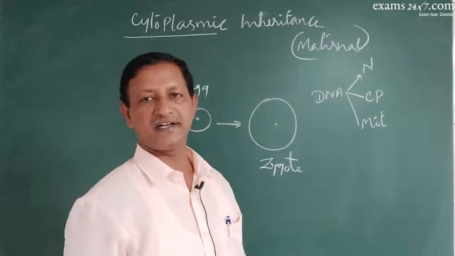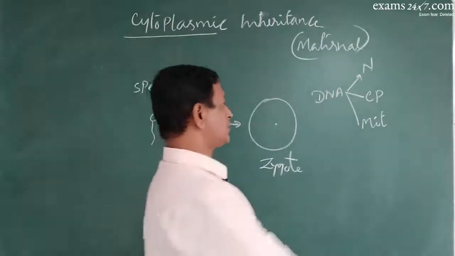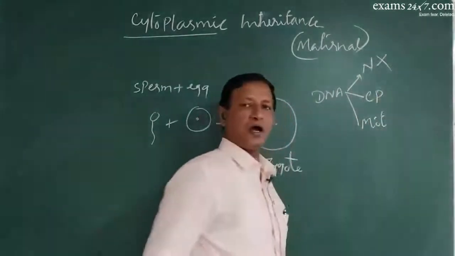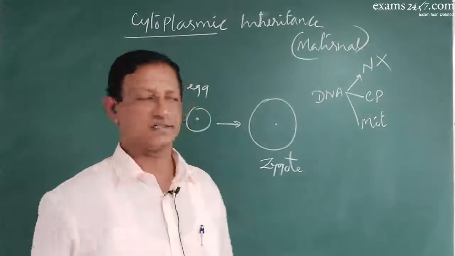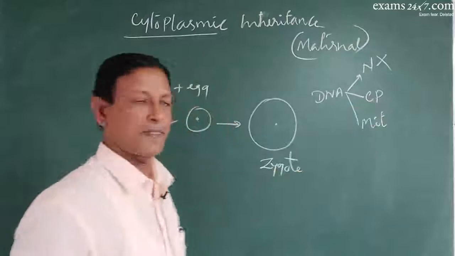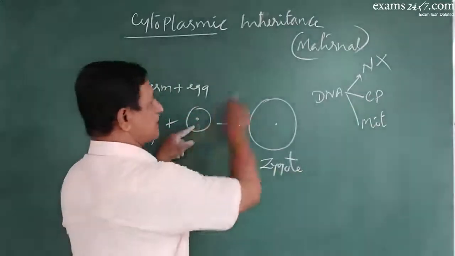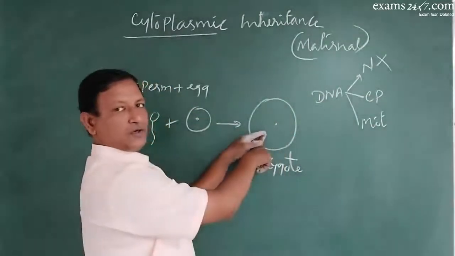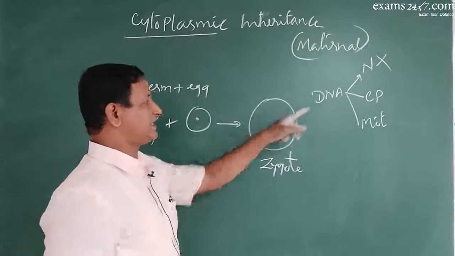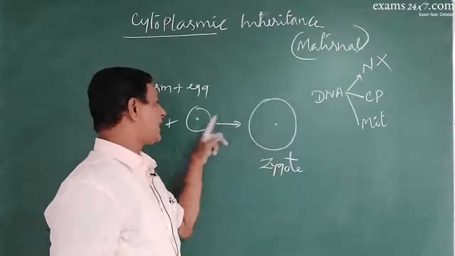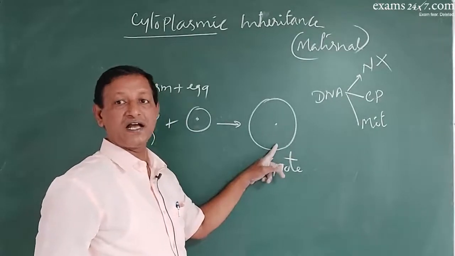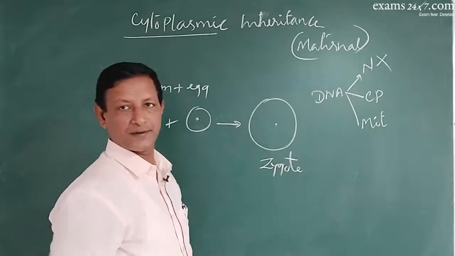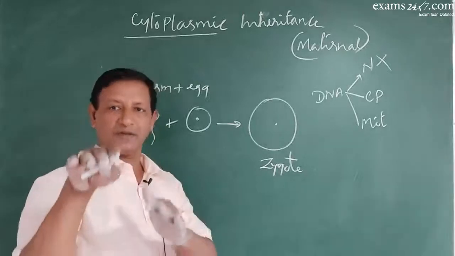Correct. DNA is present in 3 organelles. Now you ignore the nuclear DNA, because it is mainly responsible for the character of the organism. Now what about this? When the egg transfers chloroplast to the zygote, the zygote gets the DNA of the chloroplast. When the egg transfers mitochondria to the zygote, the zygote gets the DNA of the mitochondria. This is called cytoplasmic inheritance.